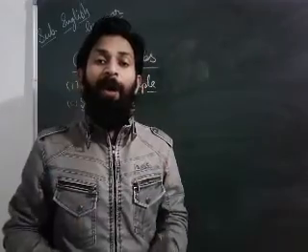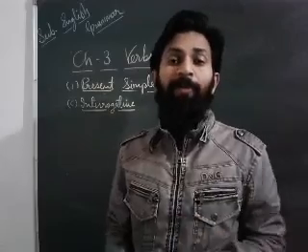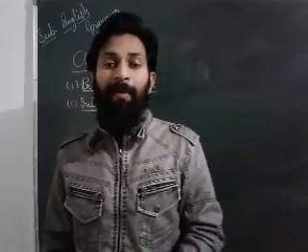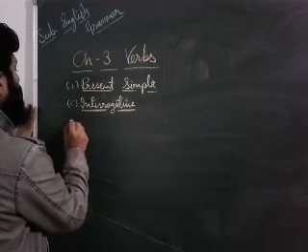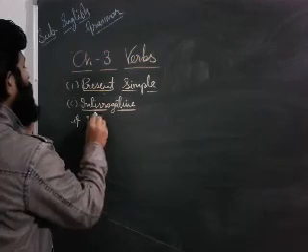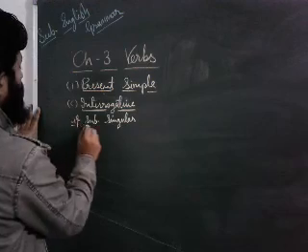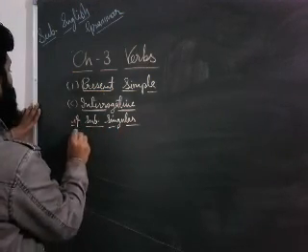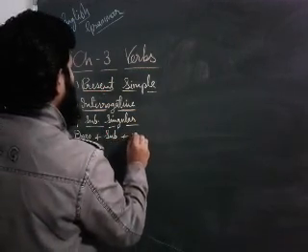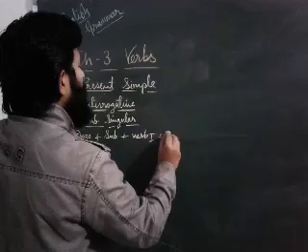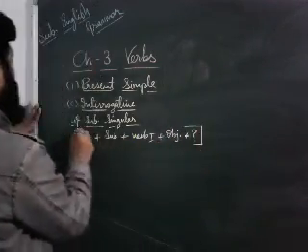Dear students, if we talk about interrogative sentences of present simple, then we can say that it also has two types of rules, as we already read in affirmative and negative. In this also both cases are there. If the subject is singular, then you have to follow this formula: does plus singular subject plus verb first form plus your object or the remaining part of the sentence, and a question mark.